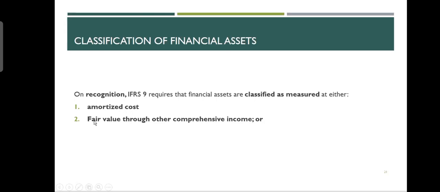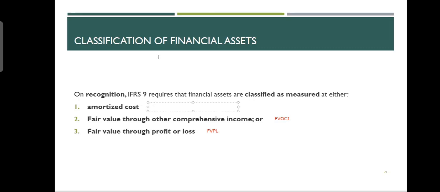The second one is called financial asset at fair value through other comprehensive income. And you sometimes call it like this, FVOCI, fair value through other comprehensive income. This is the second category of financial asset. And the third category is called fair value through profit and loss, fair value through P&L, okay? So these are the three categories. Now, what does that mean?